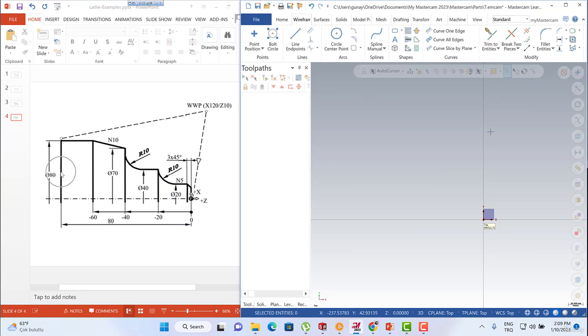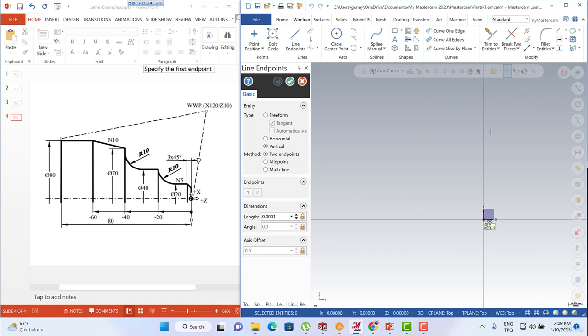Okay, I'm going to start here. So I'm going to hit the line endpoints and vertical line. I'm going to start from origin and reach here, and this is going to be my length and this is going to be my position. Okay, and then let's create a 20 millimeter horizontal line like this one.